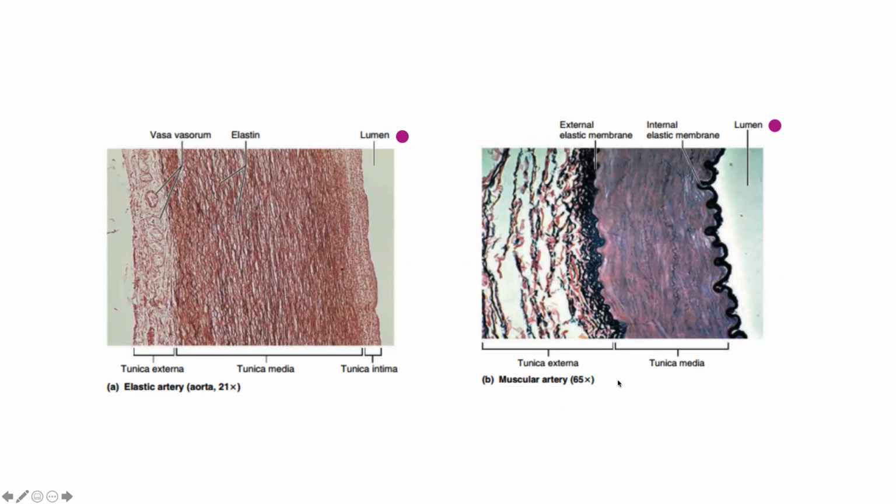Now if you look at this histology slide, it is taken from a muscular artery, which is a medium-sized artery. You can see the thick tunica media, and the tunica media is made more of smooth muscles.